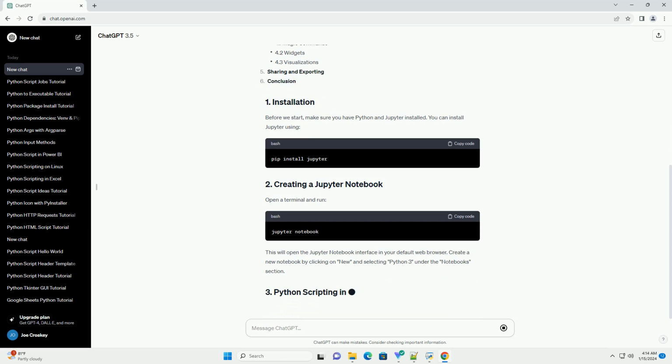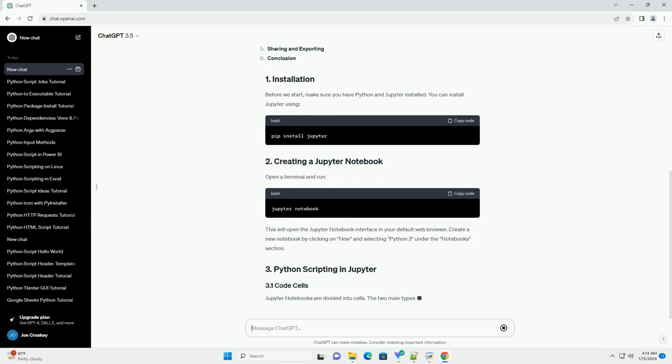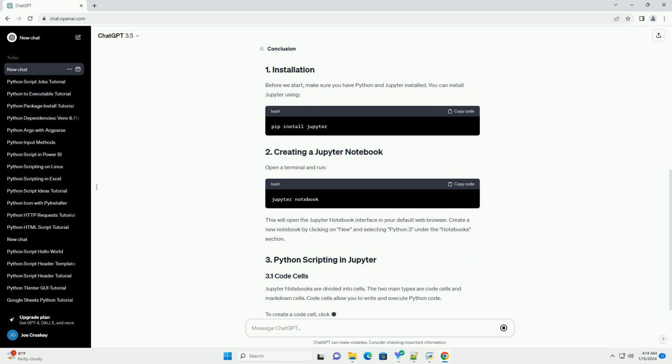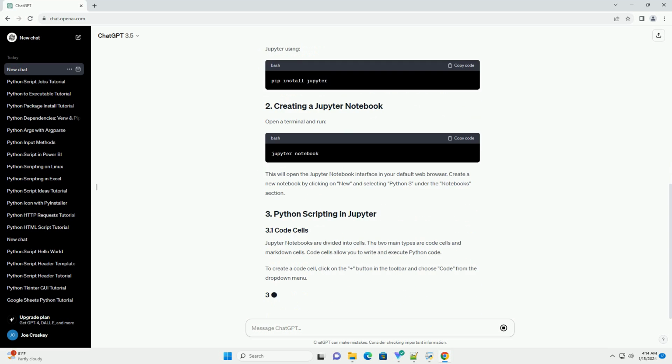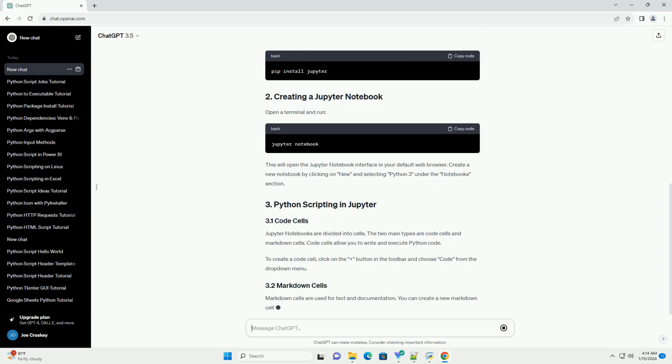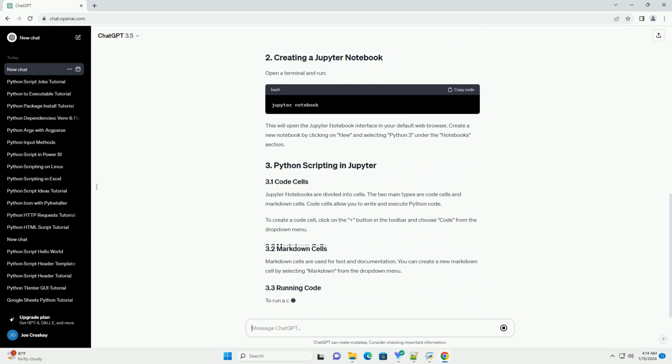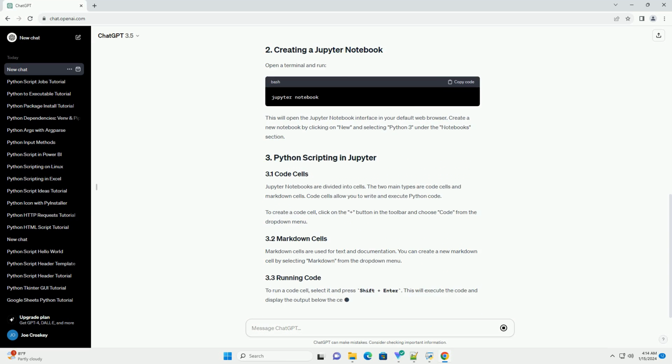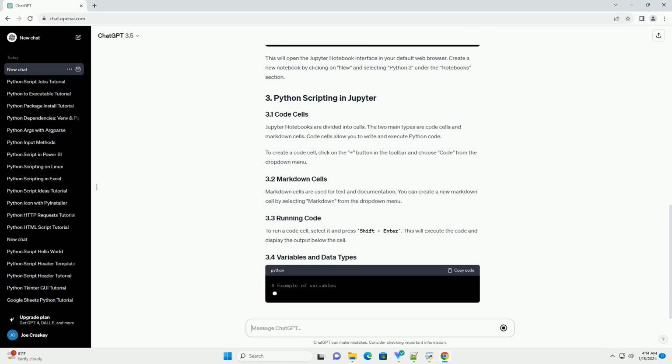You can install Jupyter using pip. Open a terminal and run the command. This will open the Jupyter Notebook interface in your default web browser. Create a new notebook by clicking on New and selecting Python 3 under the Notebooks section.